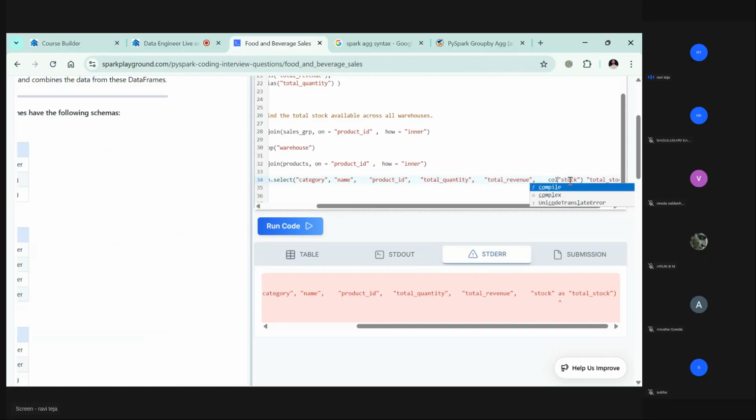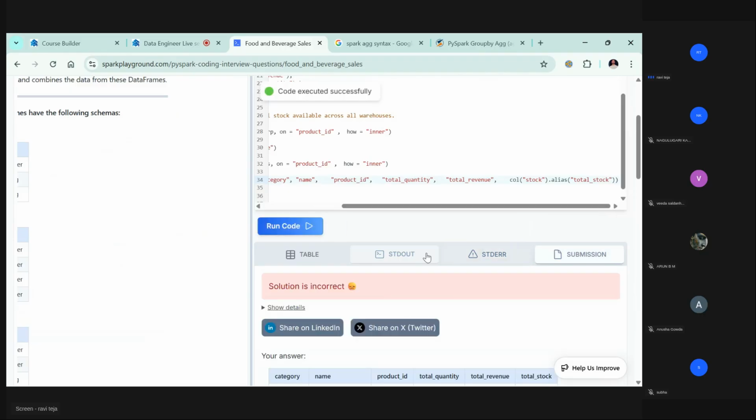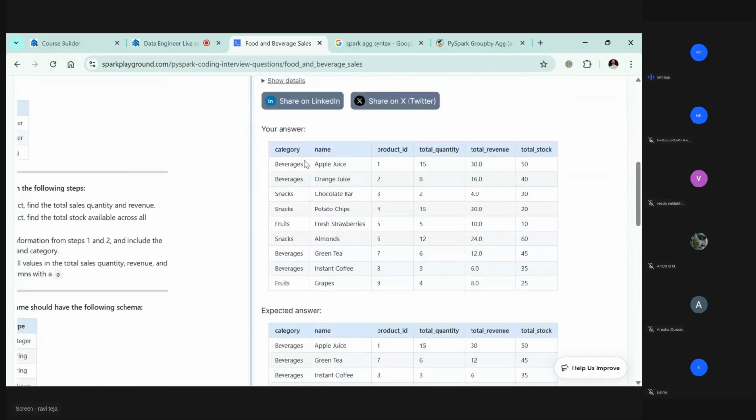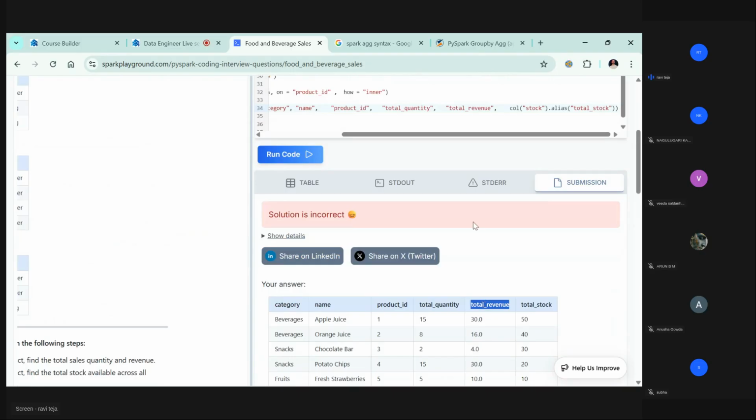Let me see if this is workable or not. Dot alias of, and let's do this. Solution is incorrect. Why? Category is category, name is name, product ID is product ID, total quantity is total quantity, total revenue is total revenue, total stock is total stock. But why it's not matching is, if you see revenue here, it's a decimal, but here it's plain integer, right? So let's go and do this. Total revenue is failing.